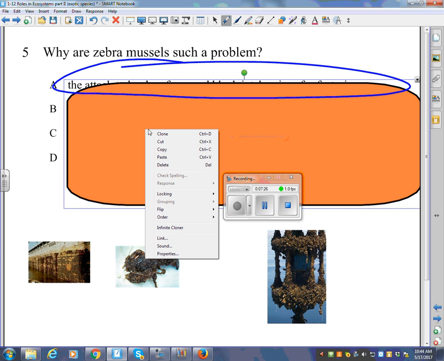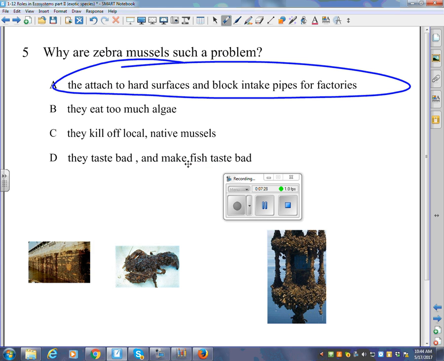Let's just get rid of this here. Here's some pictures that show some of the problems. They've attached themselves to, not even sure what that is. This is actually a lobster that's covered with zebra mussels because of the hard shell of the lobster. And they're covering up a pier here or a bridge, something like that. So they can cause many problems.